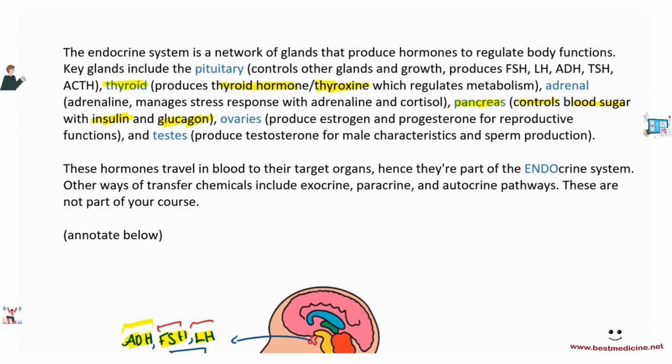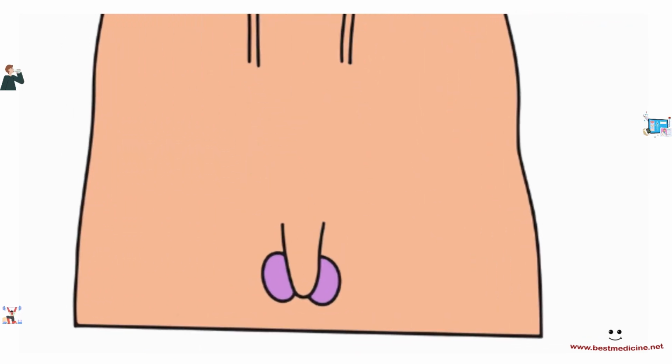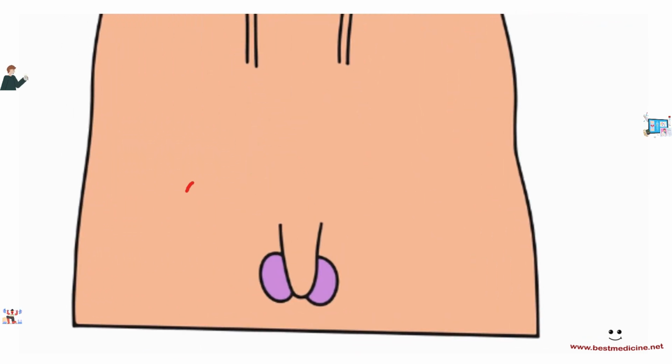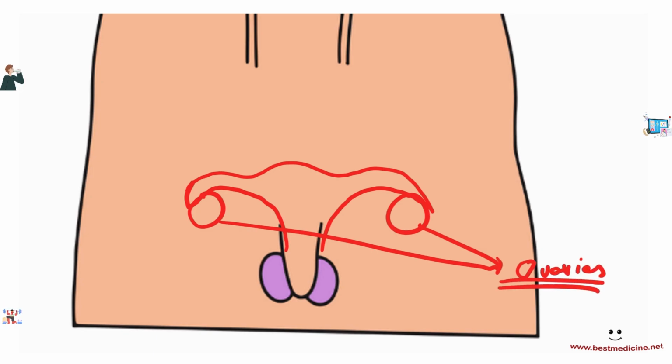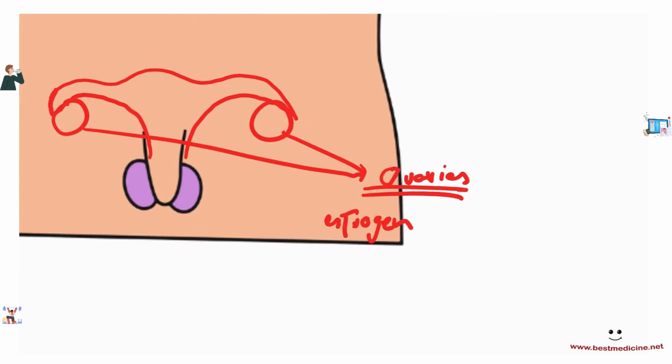Then we have the ovaries and the testes. So let's have a look at ovaries. This is a male reproductive diagram, but ovaries should be present around here. If I were to draw a female reproductive system on top of this, here are the ovaries. Okay, so these are the ovaries, and ovaries produce estrogen, which is the female secondary sexual characteristic developmental hormone, and it also thickens the endometrial lining. So we'll talk more about this later in its own section. Number 2, we have progesterone.